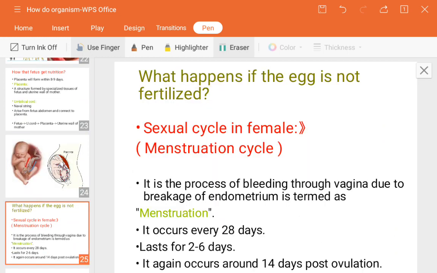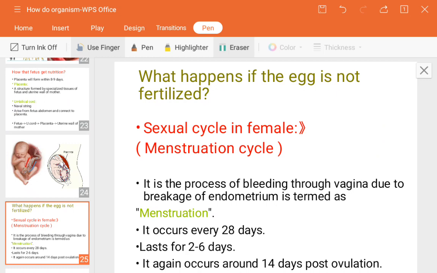Now one more big question will arise here. What happens if the egg is not fertilized? Now we have studied how the nutrition takes place, this much information we have seen. But now there is one more question related to fertilization. Till now, in the last session, we studied how fertilization takes place. Now the question is, if the egg does not get fertilized with the sperm, then what happens?